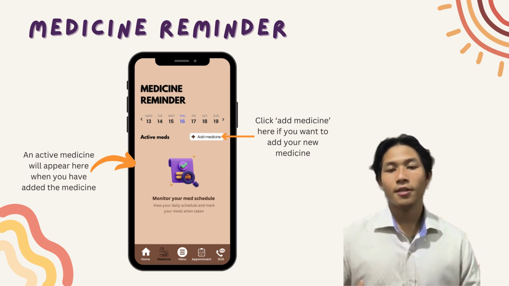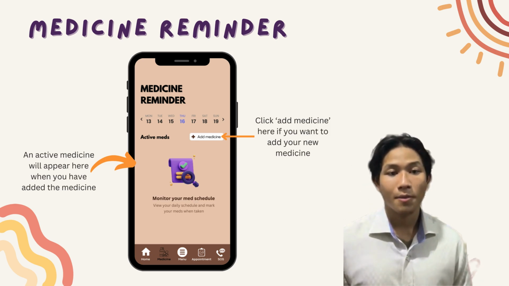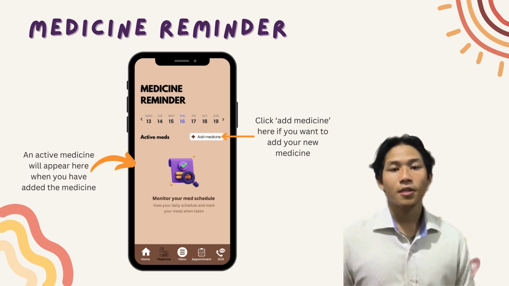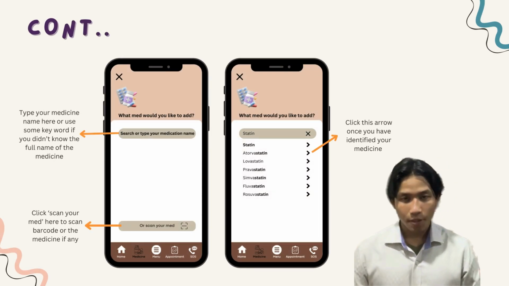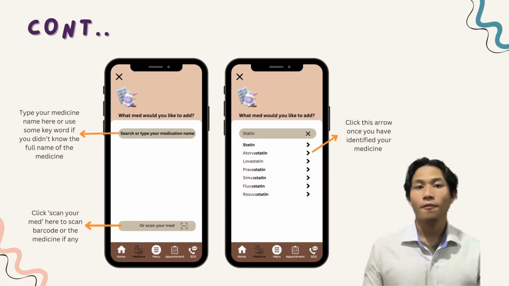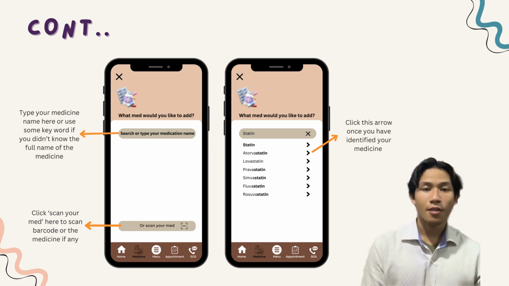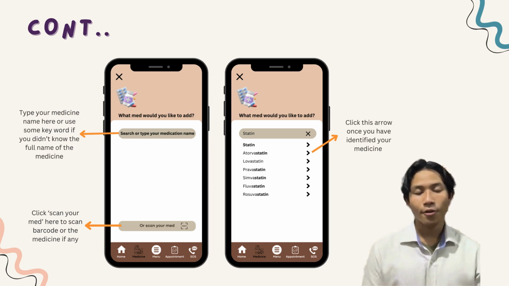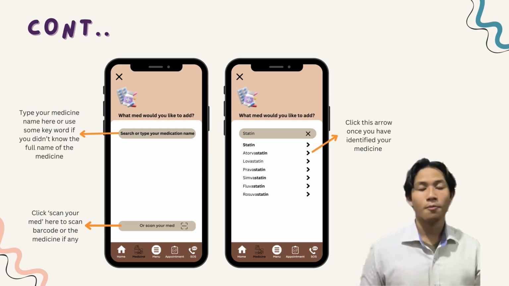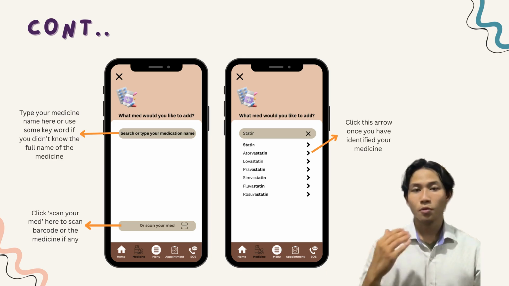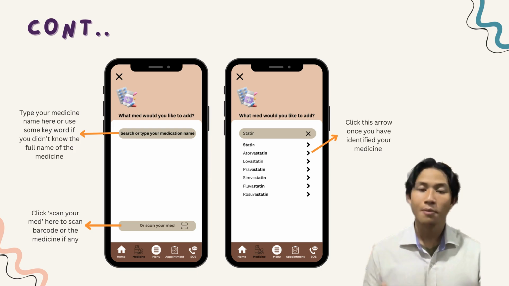If you want to see the active medicine, you can see it below, where you can monitor your medicine. It will appear below the active meds. This page helps the user identify the name of the medicine. On top of the icon, there is a field for the name of your medication. You put your medication name, and if you can't remember, just put a keyword for it. If you still can't remember, you can scan the barcode on the medicine.